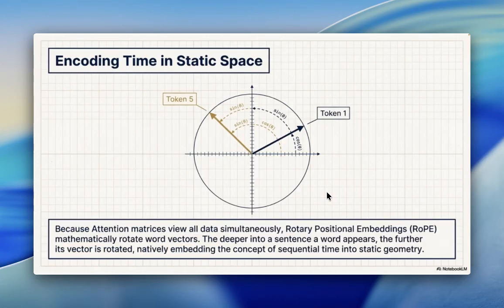The ending time in a static space: because attention matrix views all data simultaneously, we need positional information. Rotary positional embedding, RoPE, mathematically rotates the word vector. The deeper into a sentence a word appears, the further its vector is rotated, natively embedding the concept of sequential time into a static geometry.